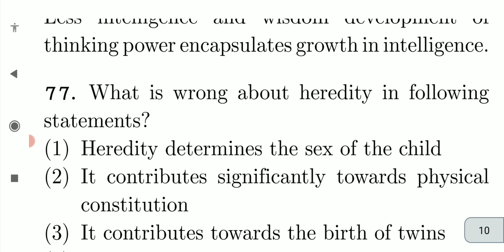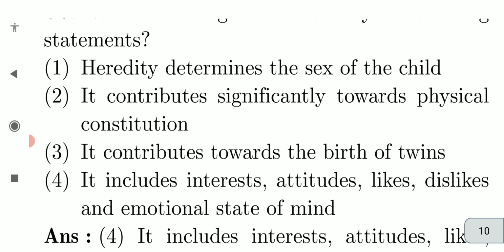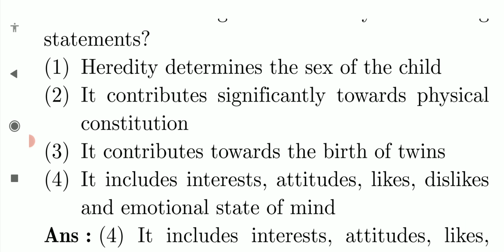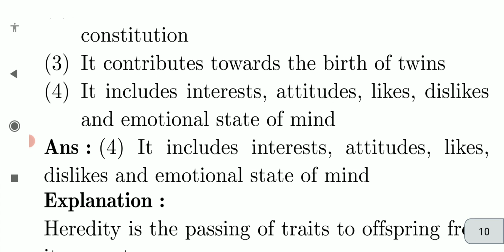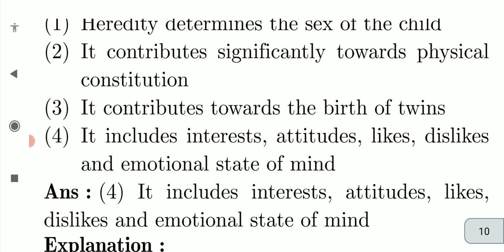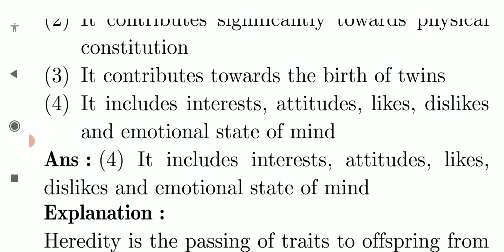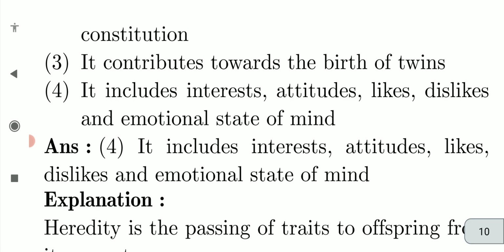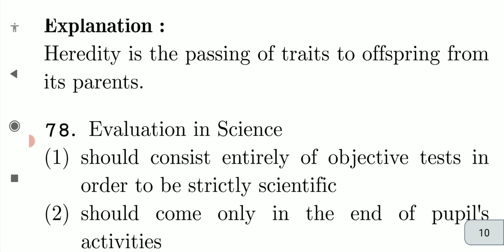What is wrong about heredity in the following statements? Heredity determines the sex of a child. It contributes significantly towards physical constitution. It contributes towards the birth of twins. It includes interest. Okay, that is wrong, since each child varies in their own way. So it includes interest, attitude, likes, dislikes is wrong.